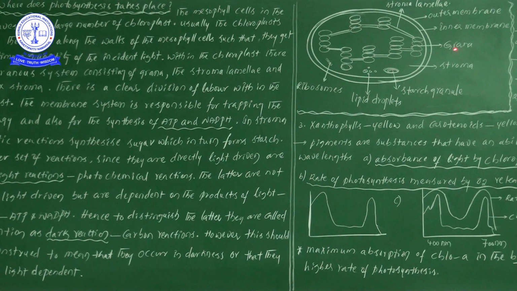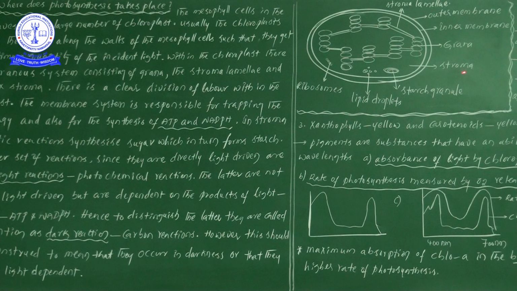So in the presence of light, grana receives the sunlight and starts to prepare the ATP as well as NADPH. The ATP molecules as well as NADPH molecules synthesized in the light reaction all come to the stroma to start the process of dark reaction. So in grana the light reaction takes place, and in stroma the dark reaction takes place. So dark reaction means, you should understand, it does not take place in the presence of light.